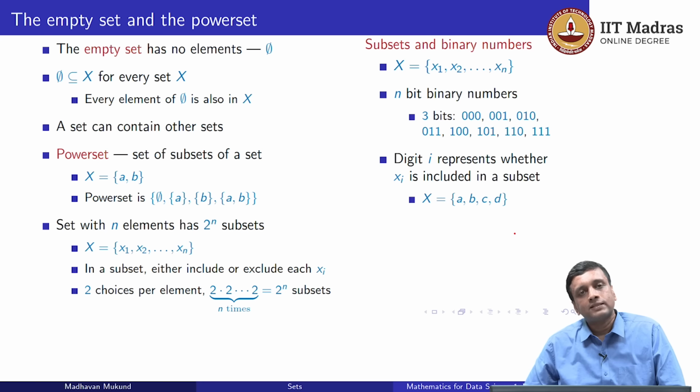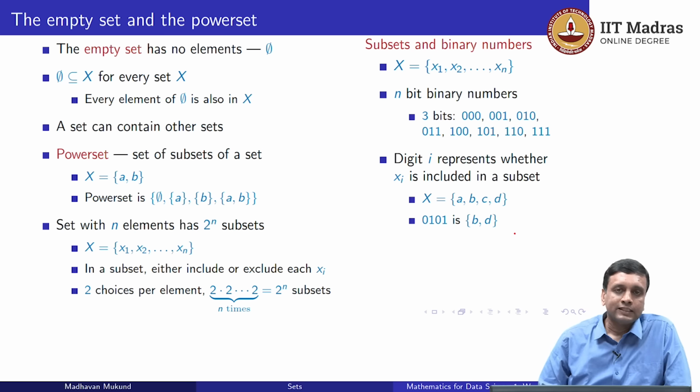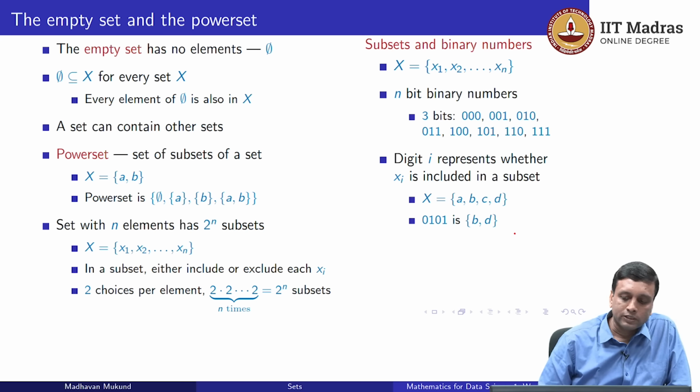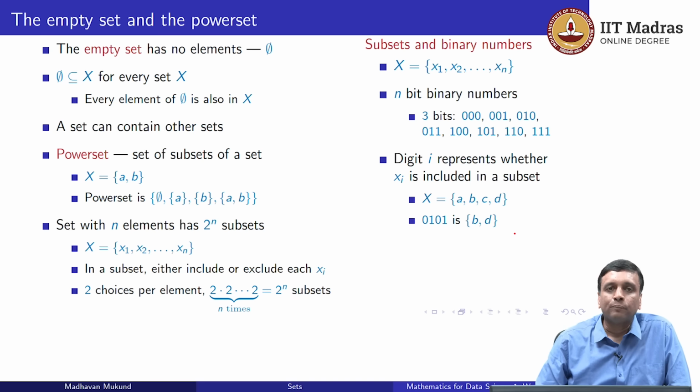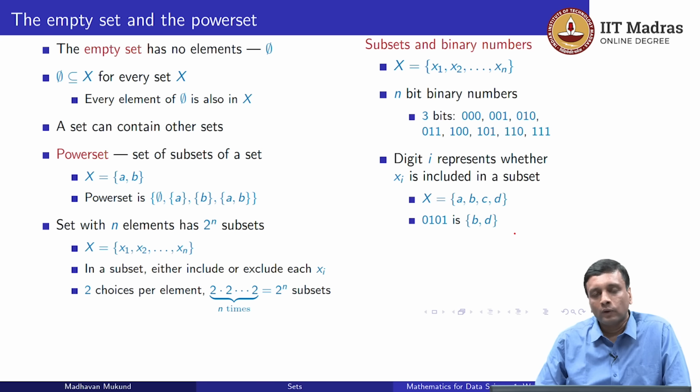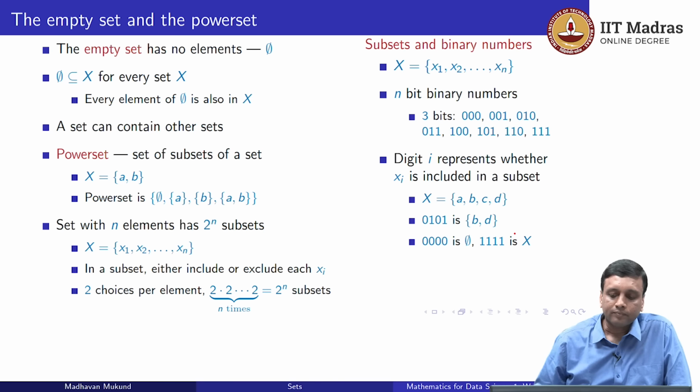So supposing we have this 4 element set A, B, C, D, then if we look at the bit sequence 0, 1, 0, 1, the first 0 corresponds to A, so it says leave out A. The second 0 corresponds to C, so it says leave out C. And for B and D, we have put a 1, so it says keep B and keep D. So it says leave out A, keep B, leave out C, keep D. So this 0, 1, 0, 1 as a binary sequence corresponds to the set B, D.